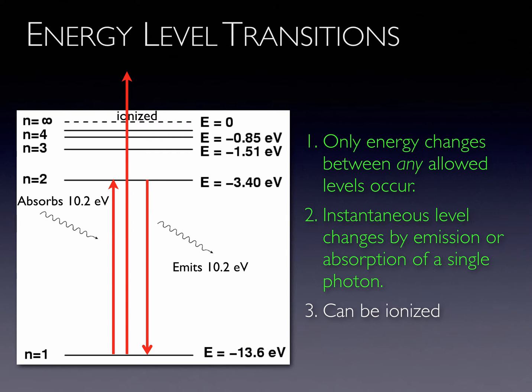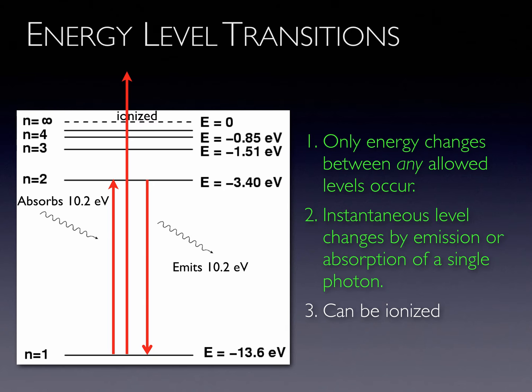Electrons jump instantaneously from one level to another by the emission or absorption of one photon per jump. They can only go from one allowed energy level to another allowed level. Thus, only certain photon energies will be absorbed or emitted. The photon energy will be equal to the energy difference between levels. Photon energies are always positive, so don't get too hung up on the sign. The sign just indicates whether a photon is emitted or absorbed.